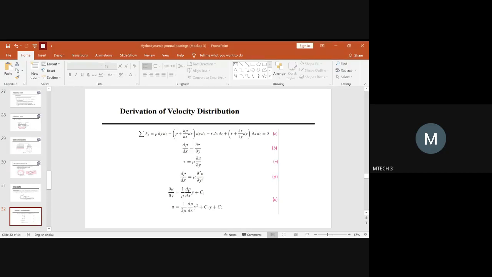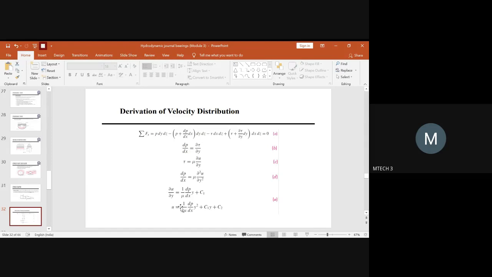Now you have dP by dx is equal to mu into dou square u by dou y square. If you start integrating this equation, you will get dou u by dou y is equal to 1 by mu into dP by dx, in terms of y we are integrating, and you will get one constant value which is c1. So this is now being integrated. Once you get this equation, you can find out the value of u.